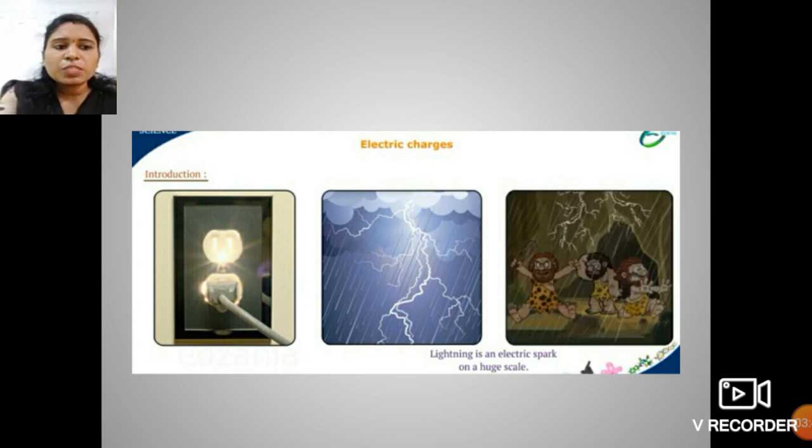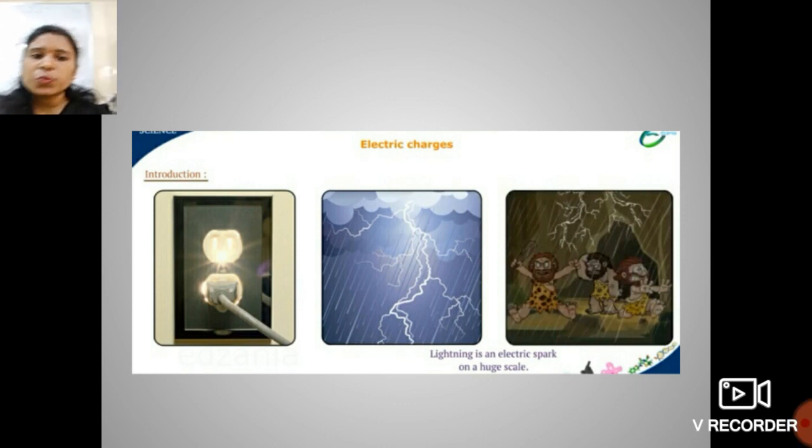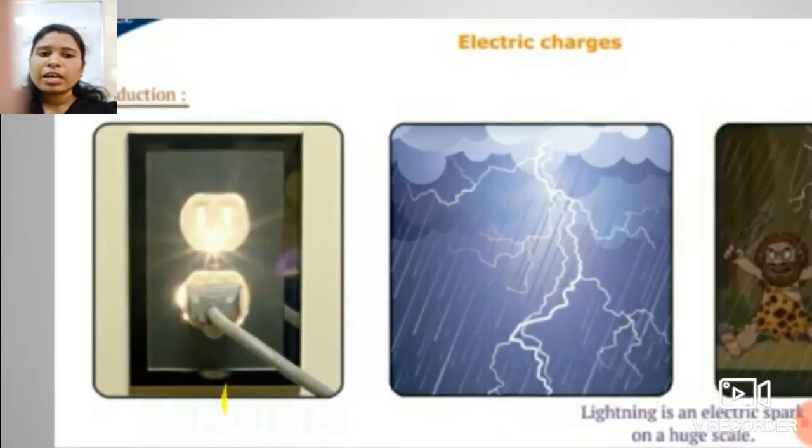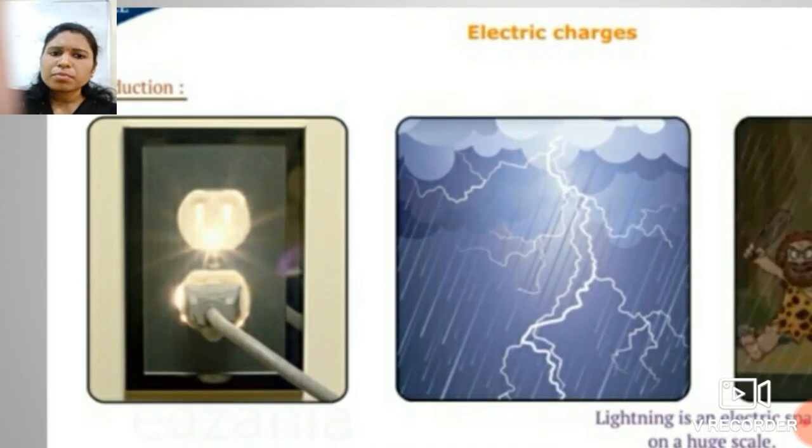See students, in this picture, have you ever seen an electric spark in a socket when its plug is loose?